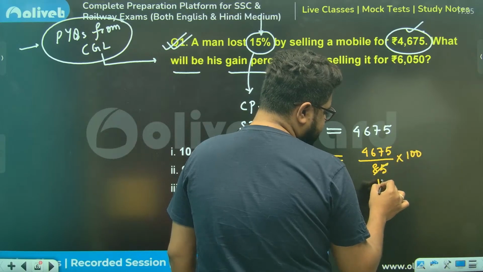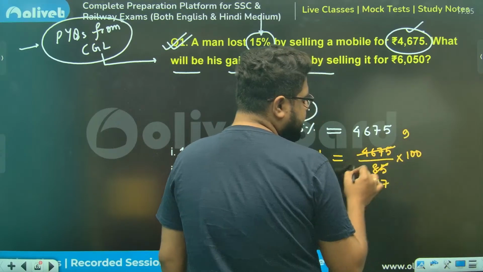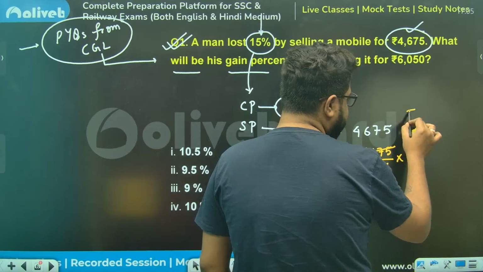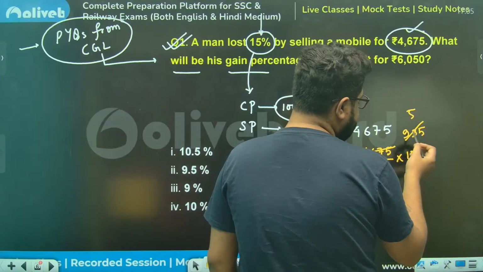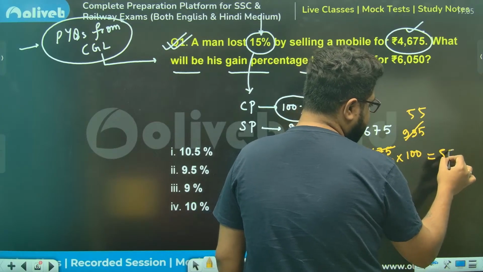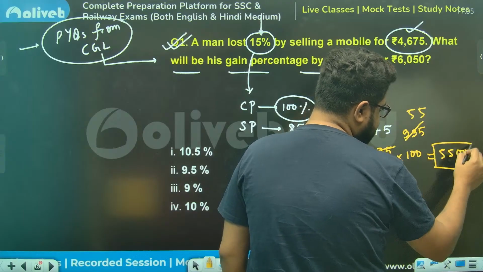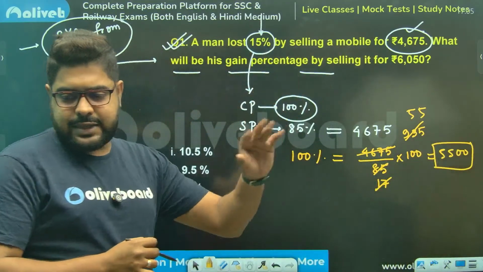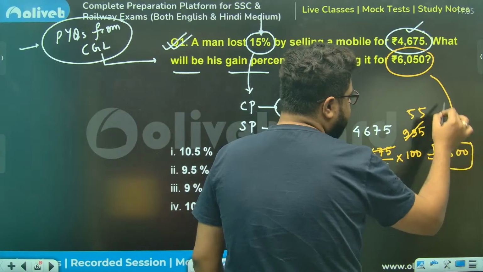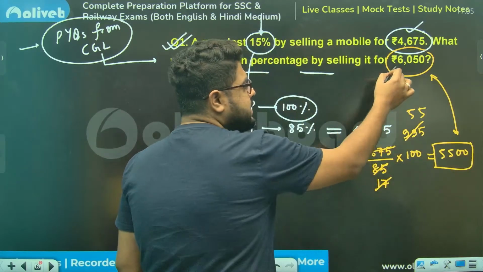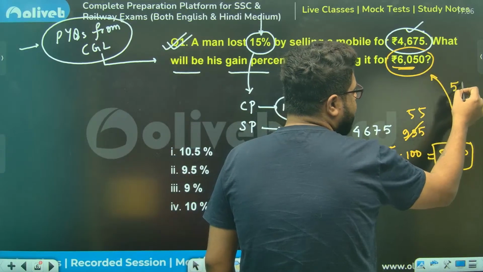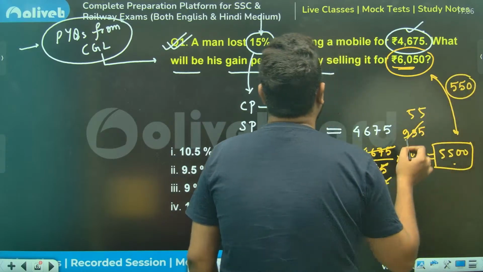17 fives are 85. So again, 55 hundreds, so this is 5500 rupees. This is the CP. Now if I sell it for 6050, how much will be the profit? This is now my SP. How much is profit? 500 here and 50 here, so 550 rupees profit.